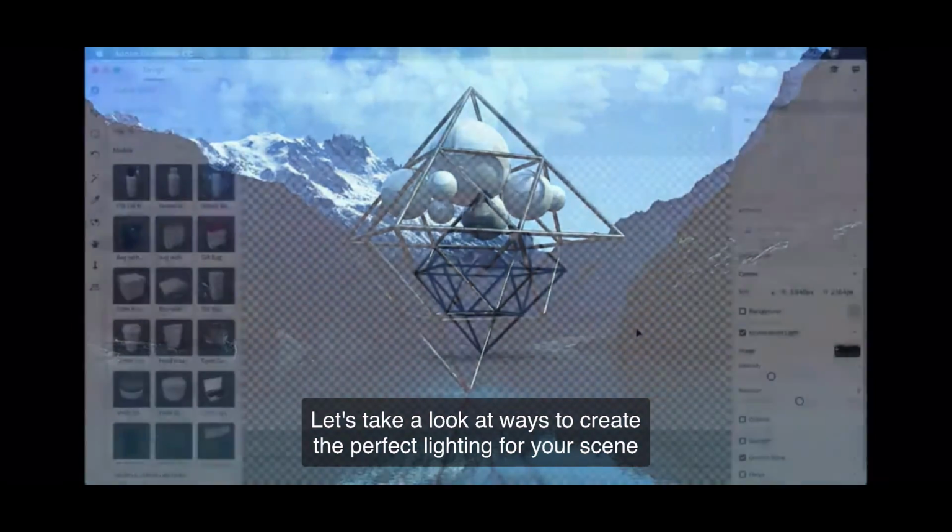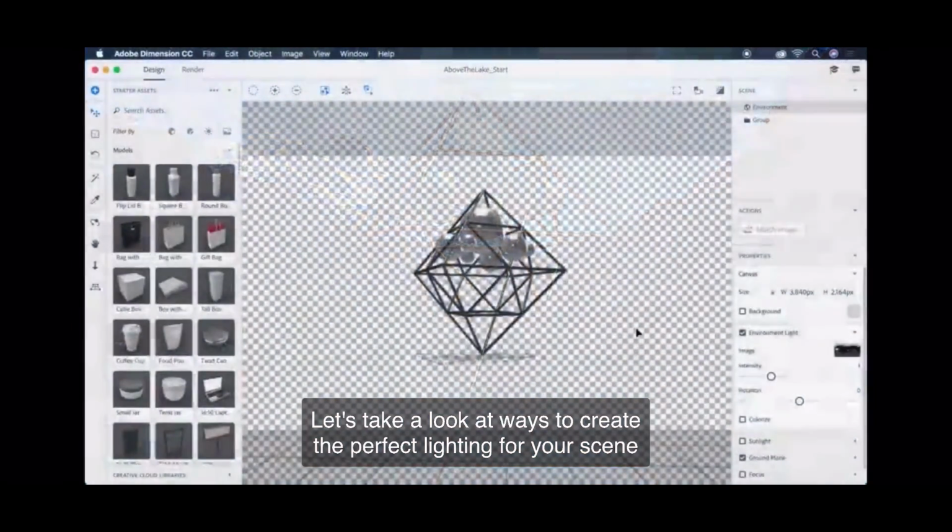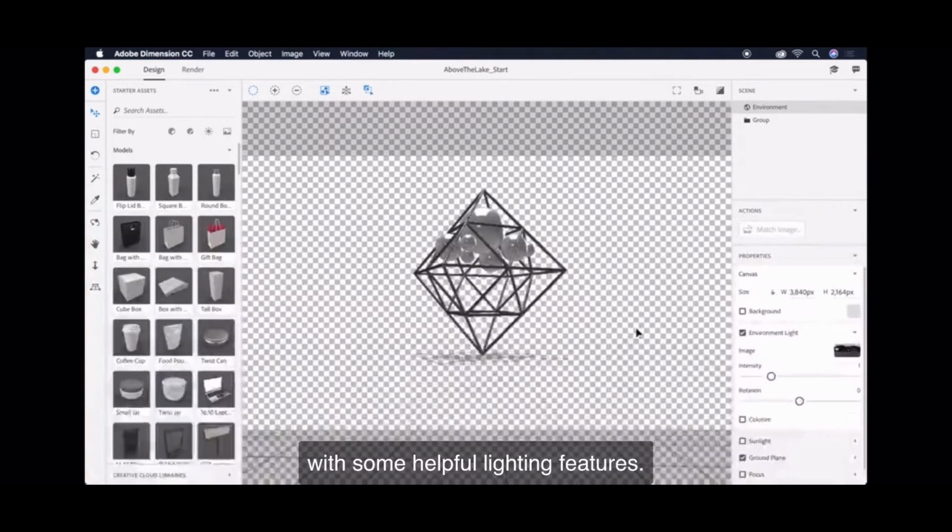Let's take a look at ways to create the perfect lighting for your scene with some helpful lighting features.